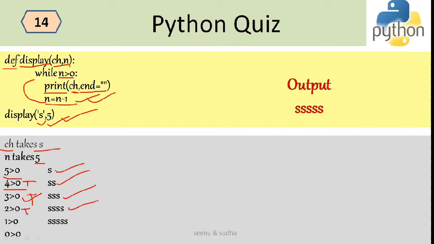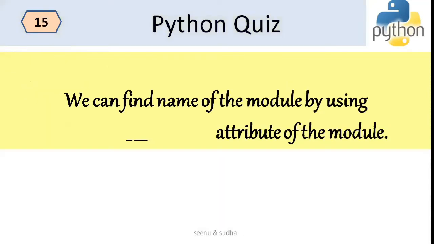And then I have the fourth s over here, and then n becomes 1. 1 is greater than 0, so the condition is true, and the s is printed over here. In the next case, n has become 0. 0 greater than 0 is false. So the loop breaks, and the control comes back to the calling function. So this is the output of this program.